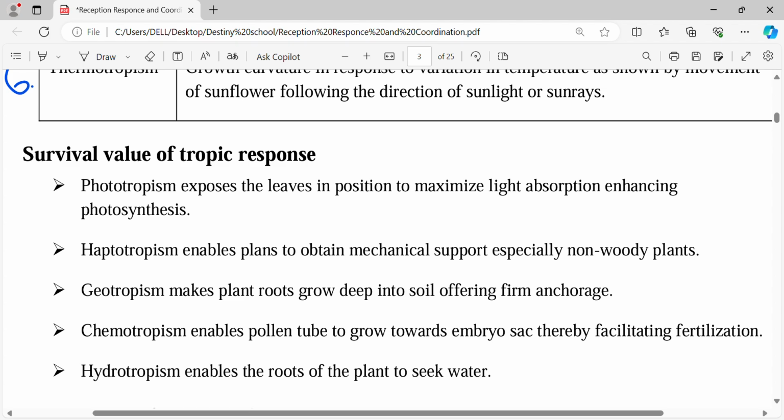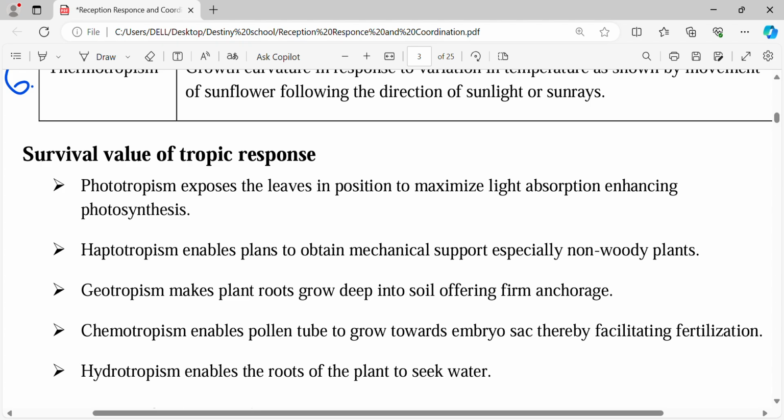And when they grow towards the sun, remember photosynthesis. What is photosynthesis? It is the process whereby plants manufacture their own food. Plants manufacture their own food in the leaves, and one of the requirements during photosynthesis is sunlight. So these leaves need to grow towards the sun so that the plants are able to manufacture their own food. It is because of phototropism that the plant is able to grow towards the sun, and if they've grown towards the sun, then they'll be able to get the sunlight, and through sunlight they'll be able to photosynthesize and prepare their own food that they'll use to grow and grow.